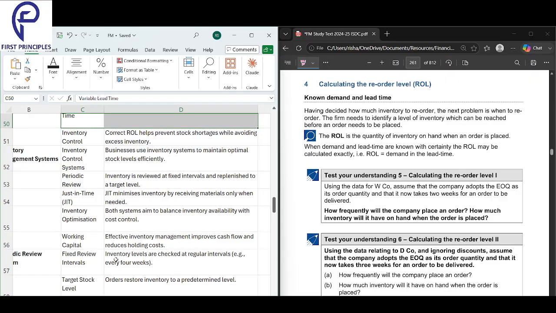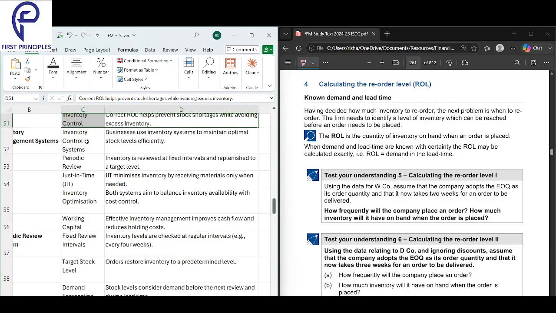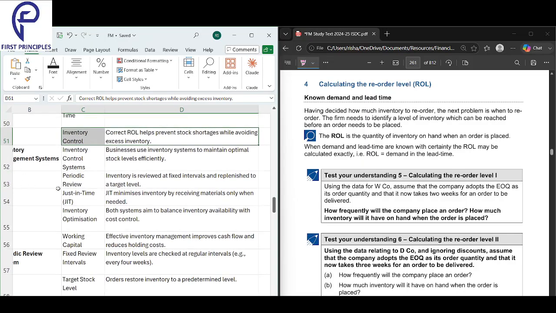Next is inventory control. Correct reorder level will help prevent stock shortage while avoiding excess inventory. What will reorder level do? It will prevent your stock shortage. If your reorder level is correct, you will never have shortage and you will never have extra. That's the best thing about reorder level. Never extra, never shortage.